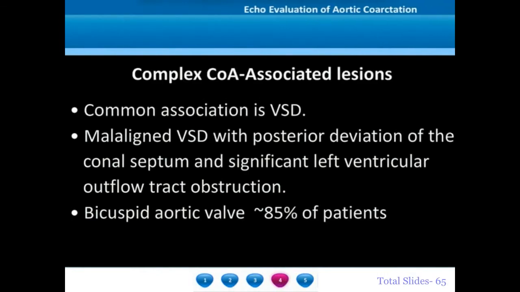One of the common associations of coarctation is ventricular septal defect. A malaligned VSD with posterior deviation of the conal septum and significant left ventricular outflow tract obstruction is very often associated with coarctation. Bicuspid aortic valve is seen in a majority of patients with coarctation.